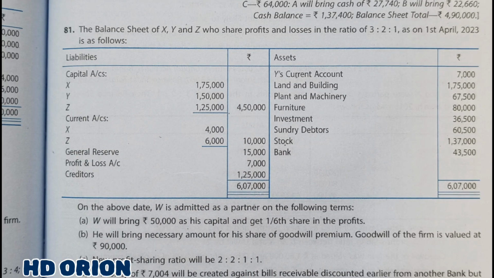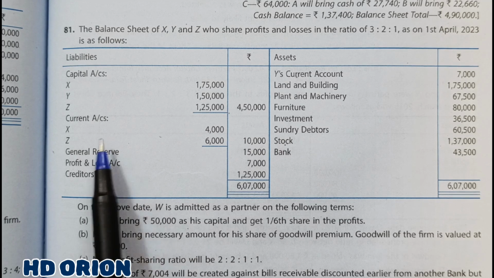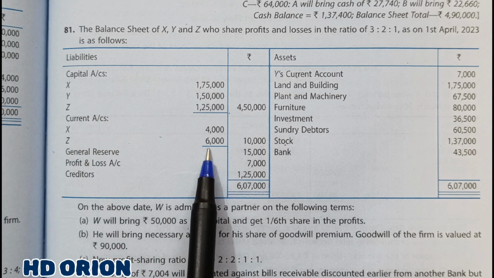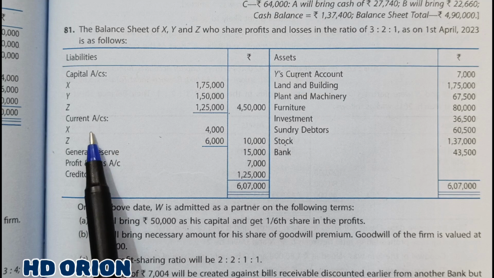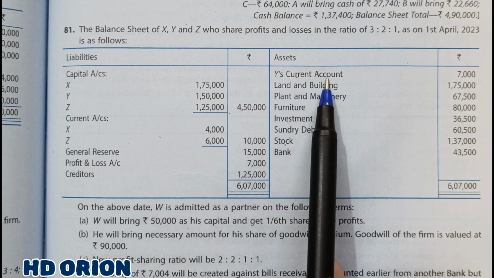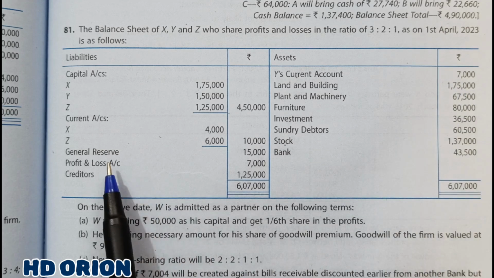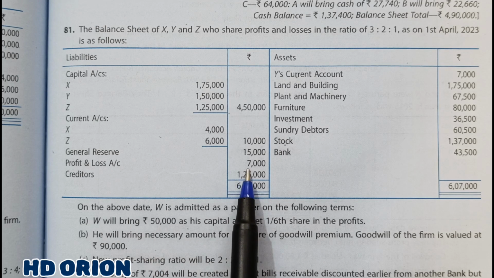And current account is also there. It means the question is suggesting that the capital accounts are kept fixed. It is not fluctuating. Therefore, all the treatments will be done through current account. Current account of X is rupees 4,000 and that of Z is rupees 6,000. These are credit balances, whereas Y's current account is a debit balance of rupees 7,000. General reserve of rupees 15,000. Profit and loss, that is the undistributed profit of previous years, is rupees 7,000.